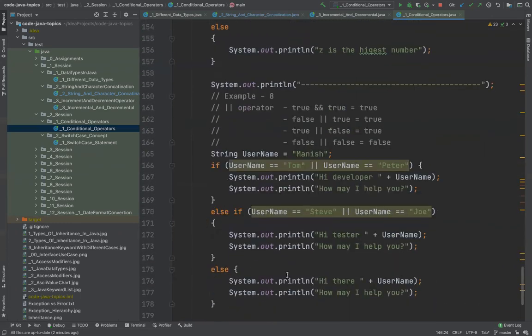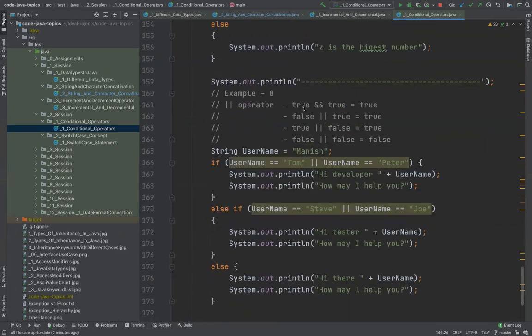But that's not the case with the OR. With the OR, if one is true, that means the expression will also be true. Okay, so the example here is using the name. Username is Manish. Username is equal to Tom? This is false. Username is equal to Peter? This is also false. So the combined result of this will be false. False or false will give you false.